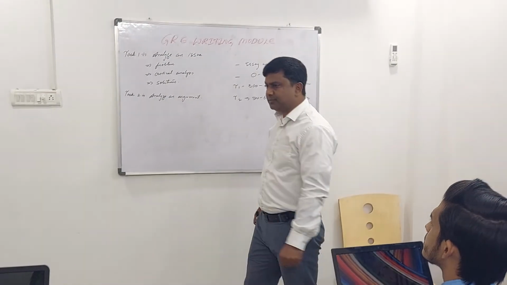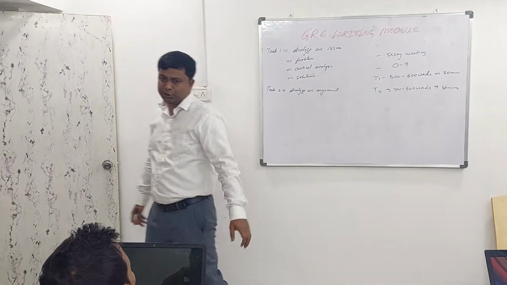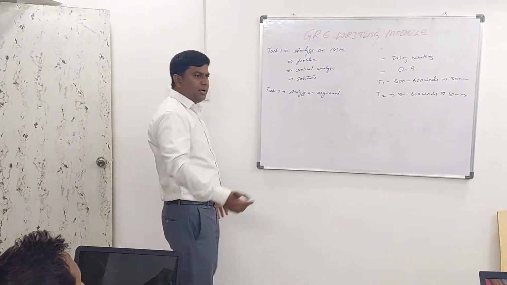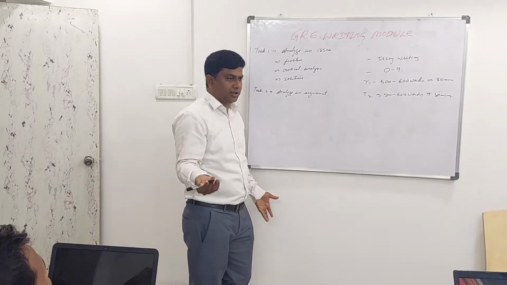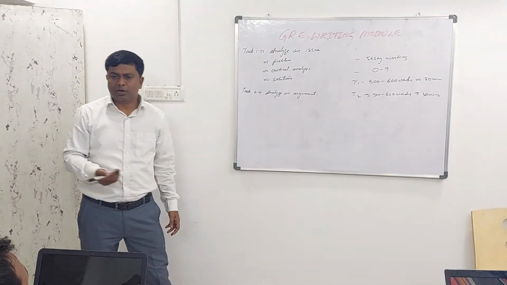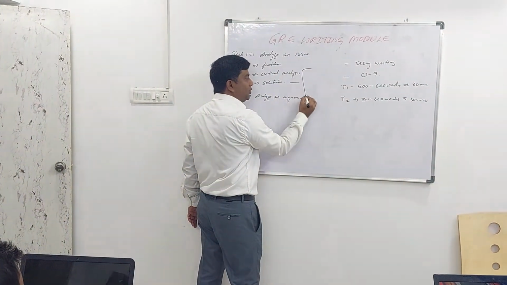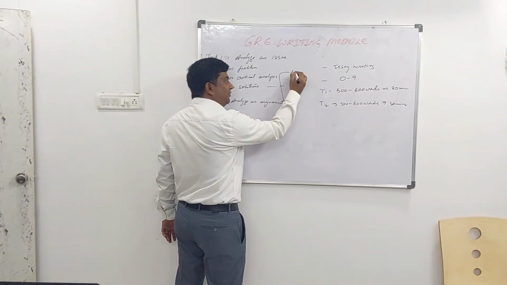So what can be solutions for a problem? For example, we have an environmental issue. We are having pollution. All the cities are polluted, water is polluted, air is polluted. What can be solutions for that? Plantation of trees.